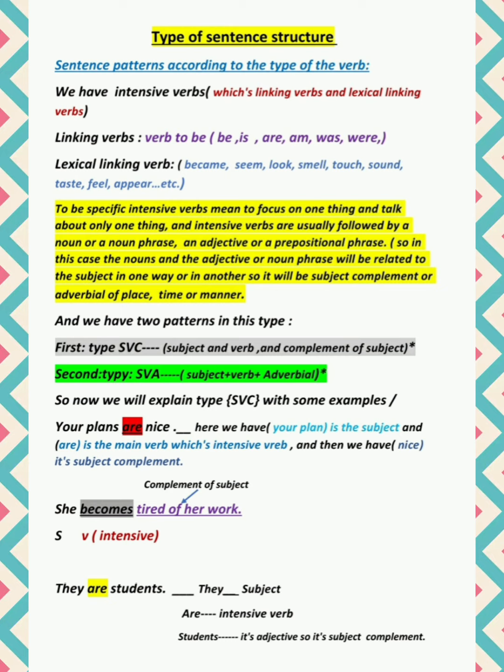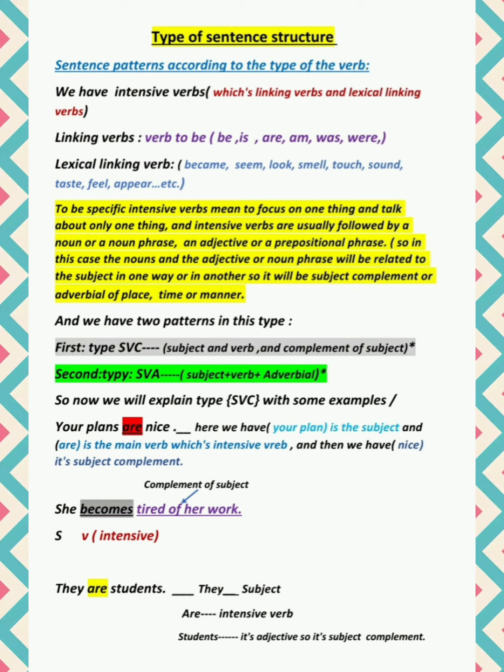Also we have another example. She becomes tired of her work. She becomes tired of her work. Here she is the subject. Becomes is an intensive verb, and it is a lexical linking verb. Also tired of her work is the complement of the subject. Who becomes tired of her work? She. She's tired of her work. Okay. Also we have the next example.